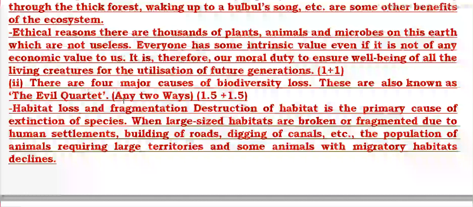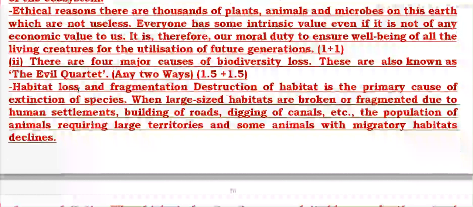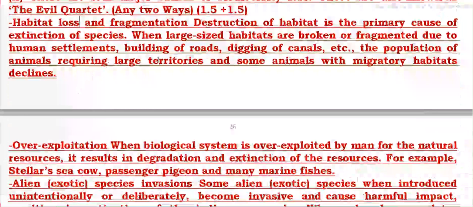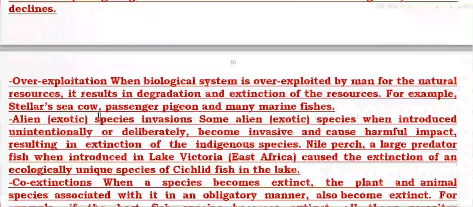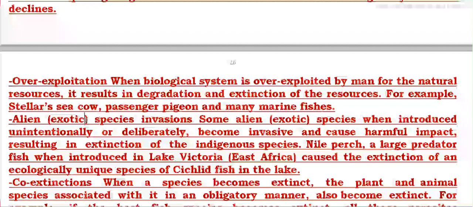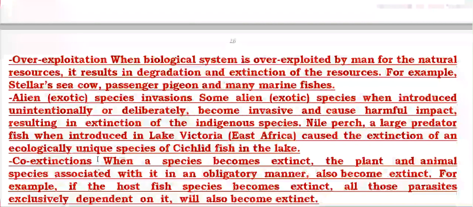There are 4 major causes of biodiversity loss. First, habitat loss and fragmentation. We have lost habitat and it is fragmented. Then overexploitation, alien species invasions, and co-extinction. These are the different causes. We have to write only 2 causes, so these may be explained on that basis.